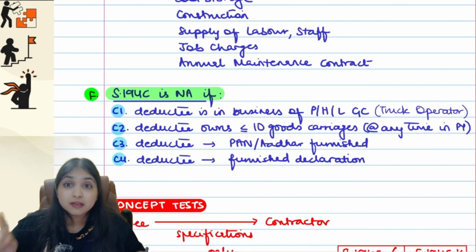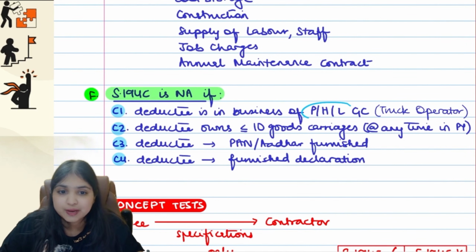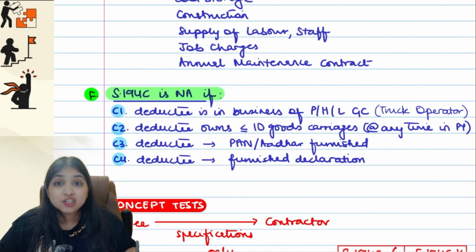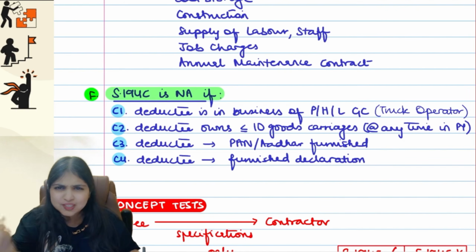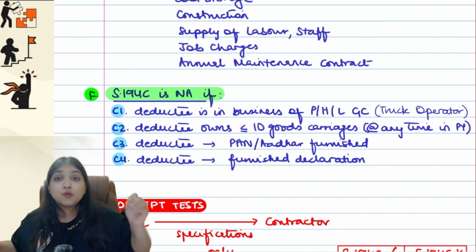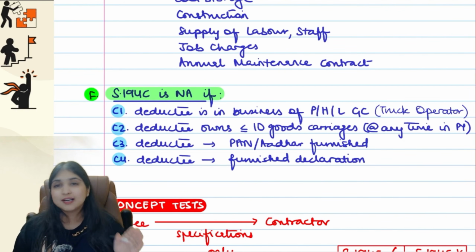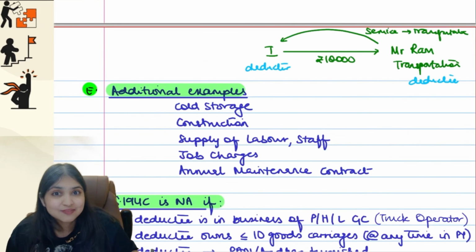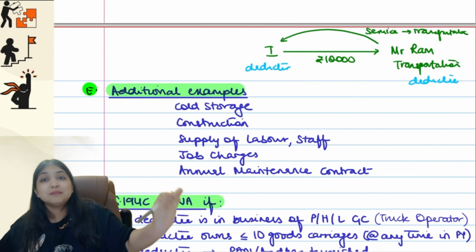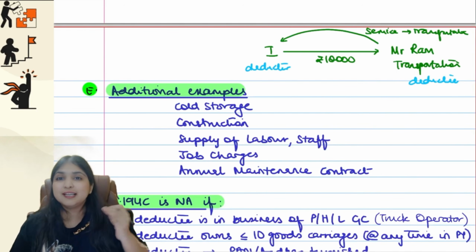So the truck operator, condition number 1, he is in the business of plying, hiring, leasing goods carriages. Condition number 2, he does not own more than 10 goods carriages at any point of time in the year. Condition number 3, PAN, Aadhaar, at least one he is furnishing. And point number 4, he gives us a declaration saying all the conditions are fulfilled. If all these conditions are fulfilled, then even though this is actually works contract, still it is exempt under 194C, 194C TDS will not apply.